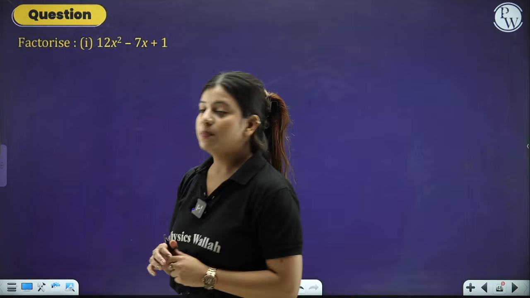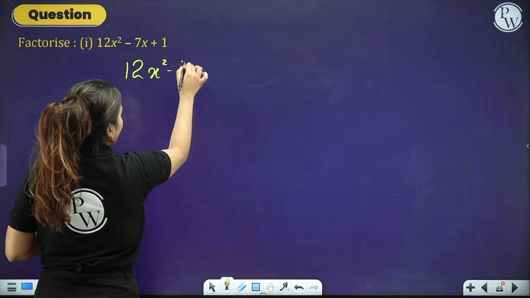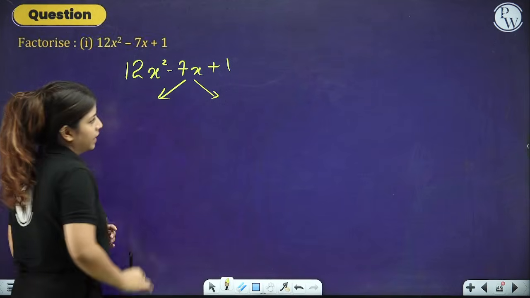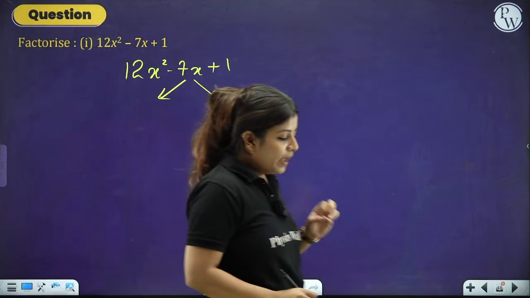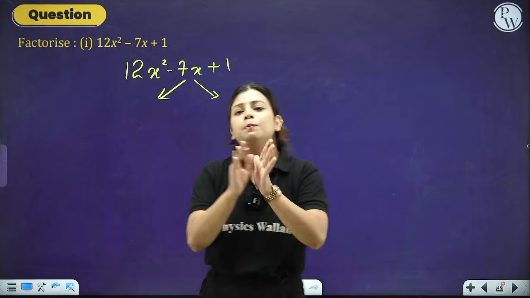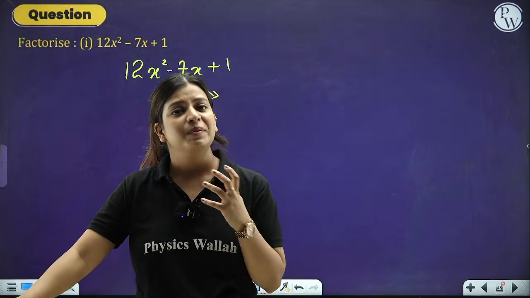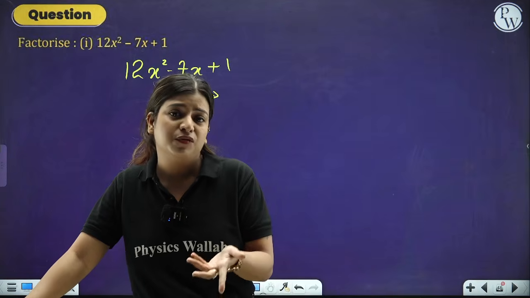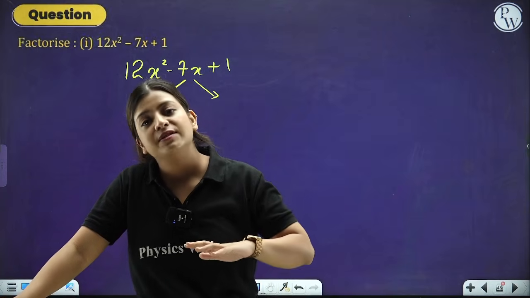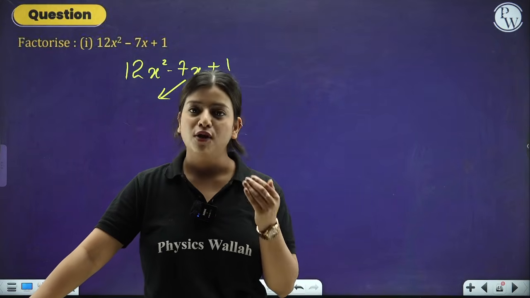12x square minus 7x plus 1. So basically we have to split 12x square minus 7x plus 1. Basically we have to split minus of 7x. See how to split: if I say split 10, you can say ma'am 1 plus 9 is 10, 2 plus 8 is 10, 3 plus 7 is 10, 5 plus 5 is 10, 6 plus 4 is 10, or you can also say ma'am 11 minus 1 is 10. Minus 2 plus 12 is also 10. So there are infinitely many numbers which will give the addition or subtraction of 10.